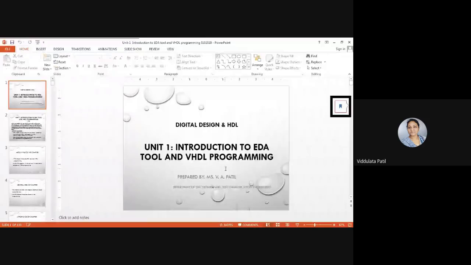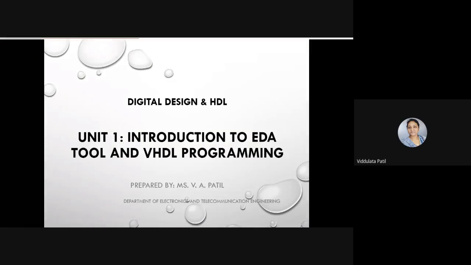Now tell me what is mean by EDA. In yesterday's defaulter session, we discussed about this, but once again, I would like to ask you what is mean by EDA. Yes, Jayesh. What is mean by EDA?